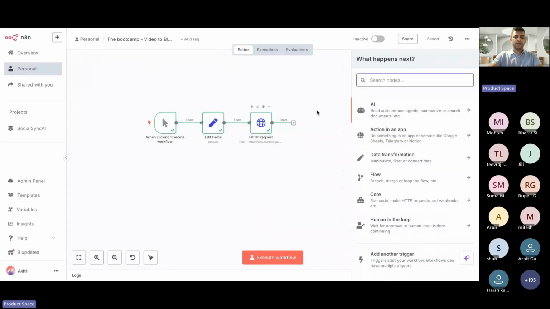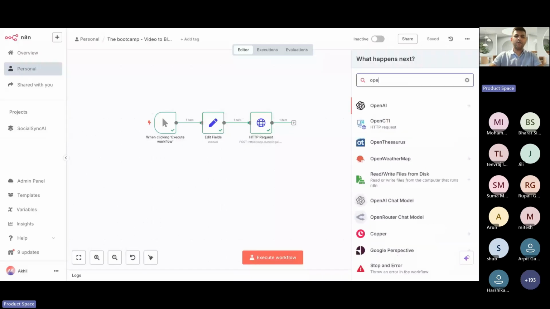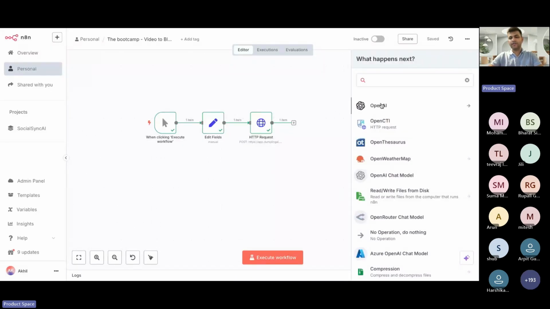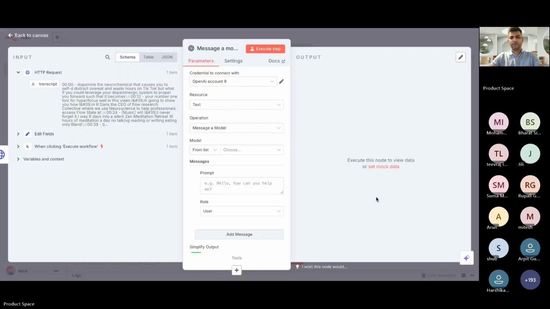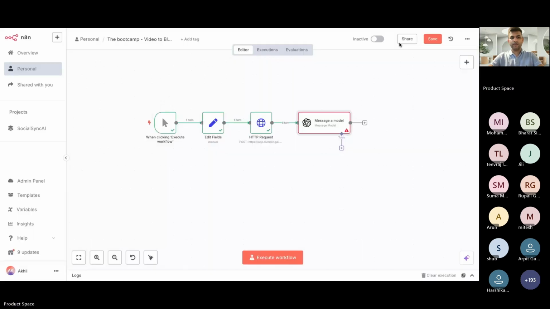Click on plus, click on open, search for OpenAI, and click this. And you know what to do. Text actions, right? Message a model. Select this. Got it? Everyone's with me on this? Everyone's with me, right? Awesome, thank you.